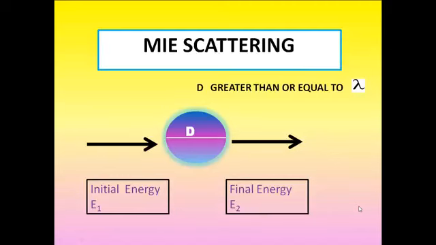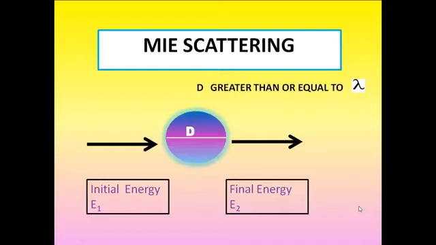Next one is Mie scattering. Large particles in the atmosphere are able to scatter all wavelengths of white light. That is, when all wavelengths of white light are scattered equally, then Mie scattering is occurring.